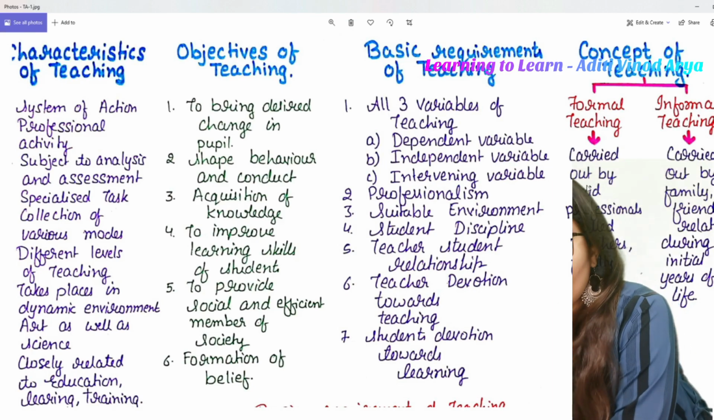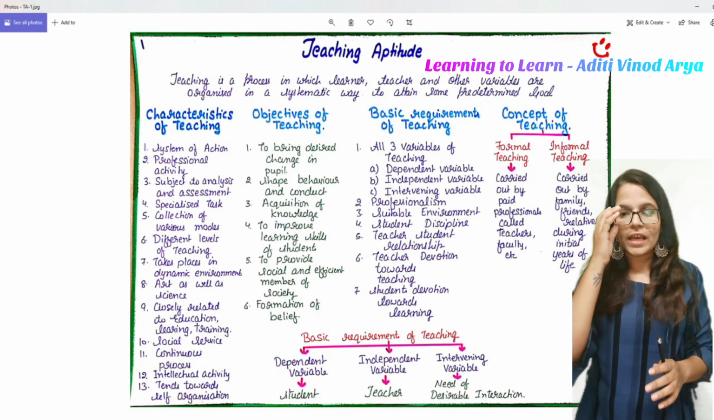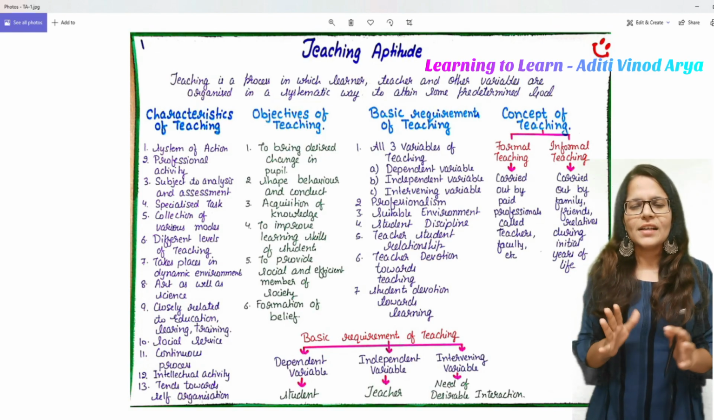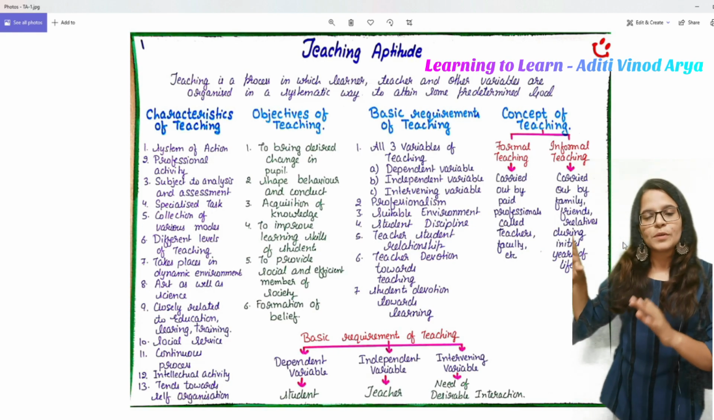Just give me 1 second. So as you can see, in today's class, whatever time has been taken, I think the video is more than 10 minutes. In these 10 minutes we tried to complete this particular chart.